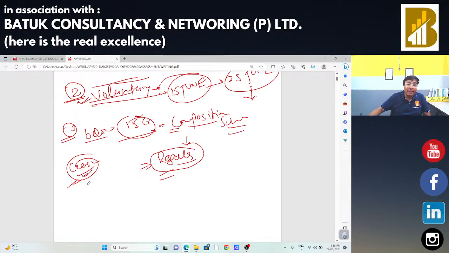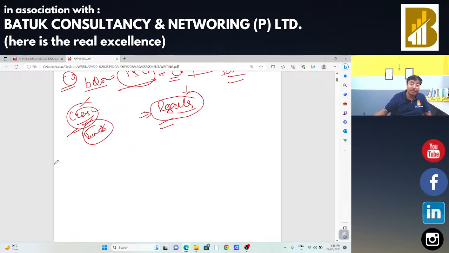From that date, if there are any goods held in stock by that particular taxable person, whatever stock is available in the hand of that person, he is eligible to claim the input tax credit on that as on the date of ceasing of that composition scheme. Okay. Next situation,